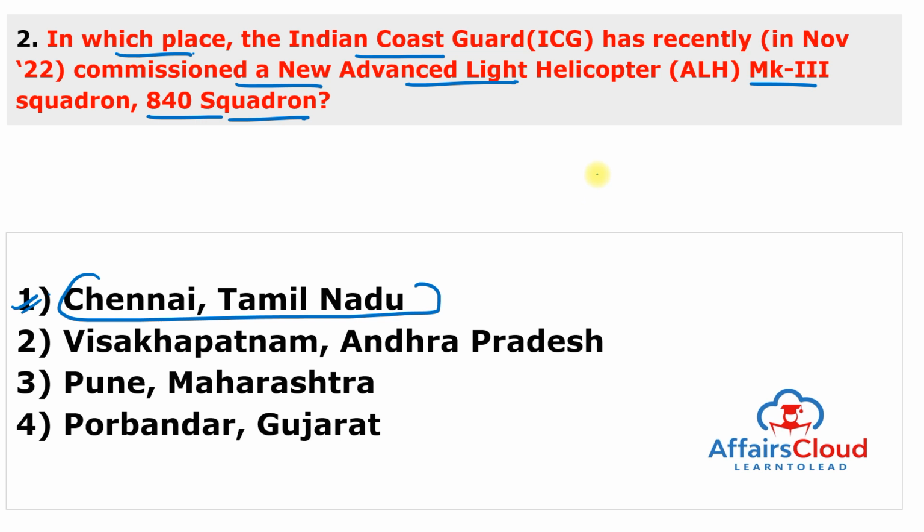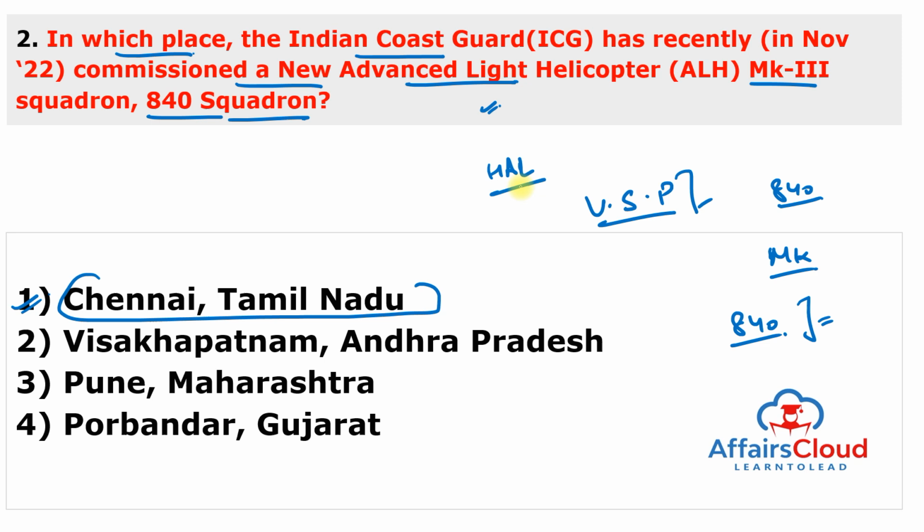So the Director General of Indian Coast Guard V.S. Pathania ji commissioned 840 Squadron or 840 CG and ICG Advanced Light Helicopter Mk3 Squadron at the ICG Air Station in Chennai, Tamil Nadu. The commissioning of 840 Squadron highlights the achievement towards the self-reliance in the field of helicopter manufacturing in line with the Self-Reliant India or the Atmanirbhar Bharat vision. And this advanced light helicopter Mk3 helicopters are indigenously manufactured by the Hindustan Aeronautics Limited (HAL). Moving to next question.